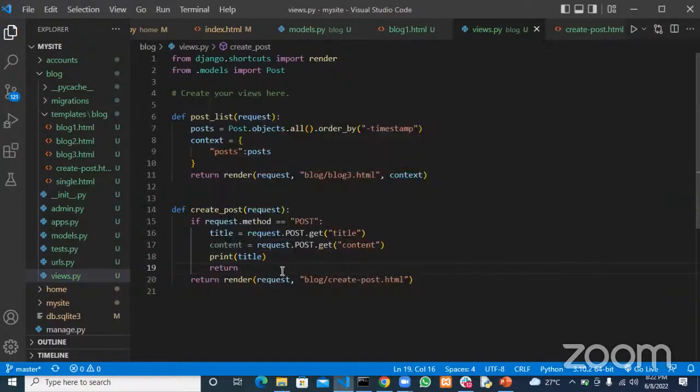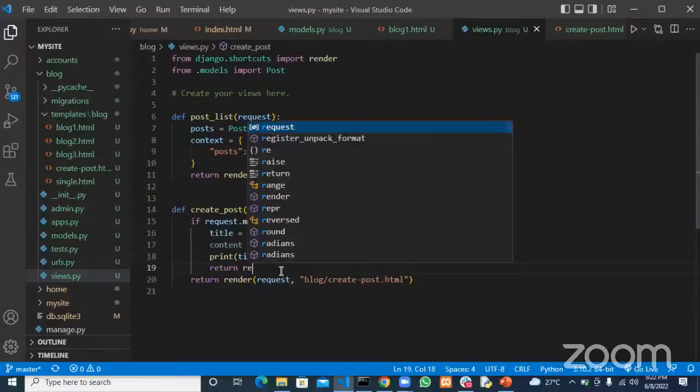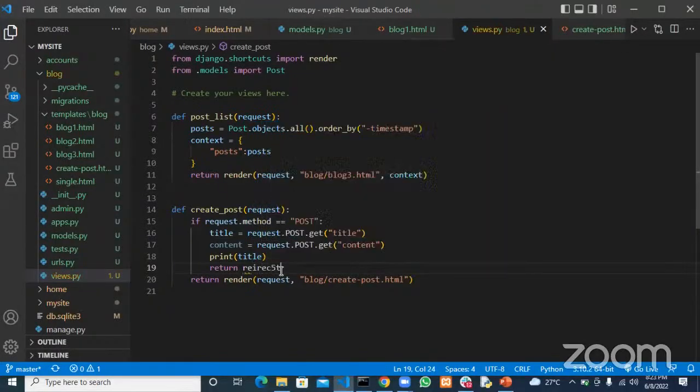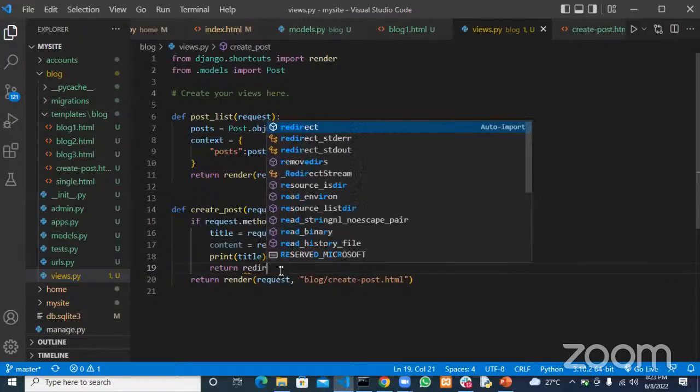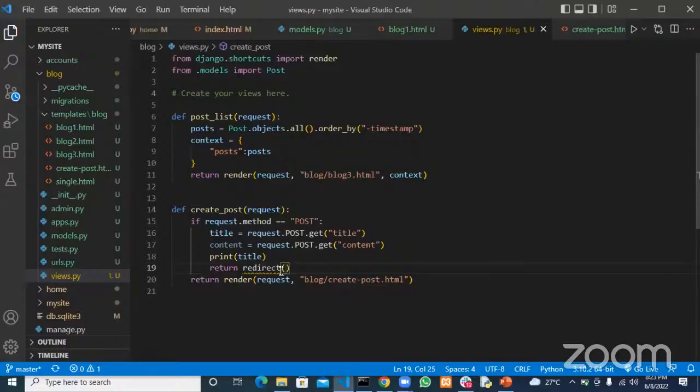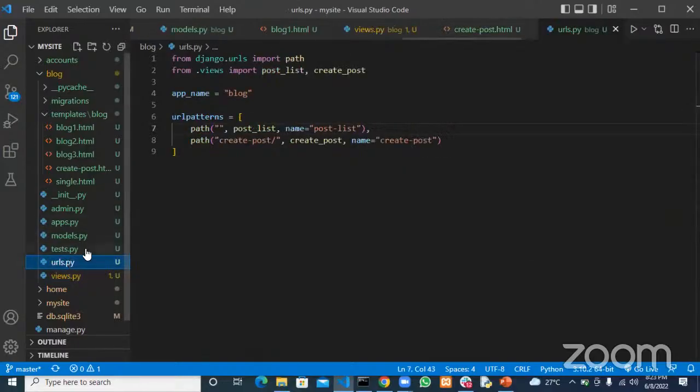After those data have been submitted, where do we go to? After the submission, we want to redirect to some other place. We want to go back to the list of all those posts.